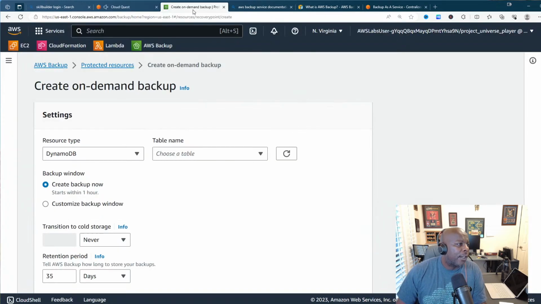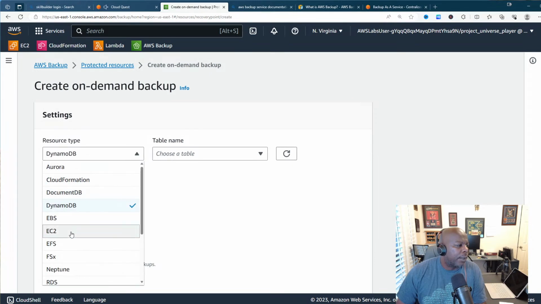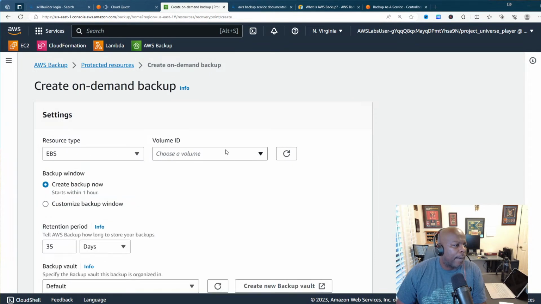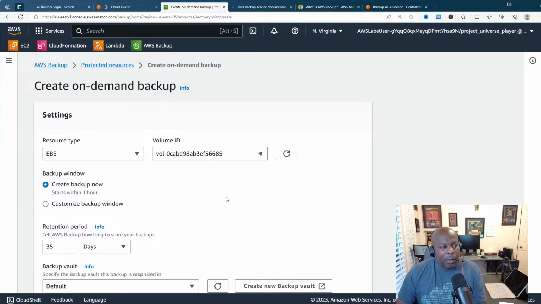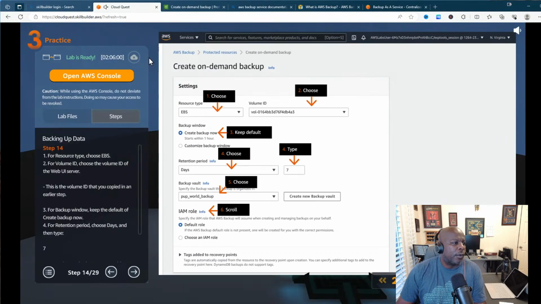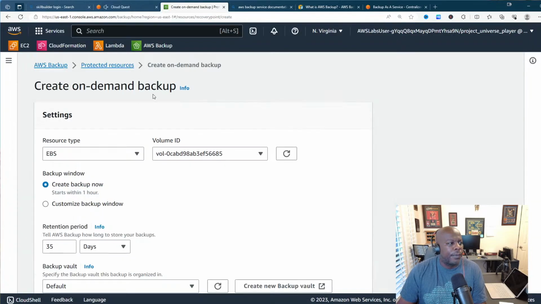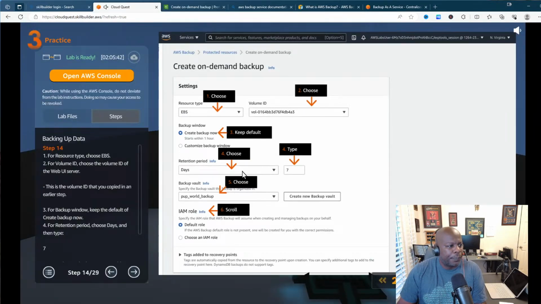Let me see what my volume ID is. So let's go here to EBS, and then volume ID. I have two volumes, but that's the one right there because I copied and pasted it off camera, so I know that this is the correct volume that it's asking me for. Now, you see this diagram is going to have this volume number. Just make sure that you check that it's the volume that you copied and pasted earlier when we were doing the exercise, okay? All right, so now it's going to say, hey, create backup now. So we have that checked.